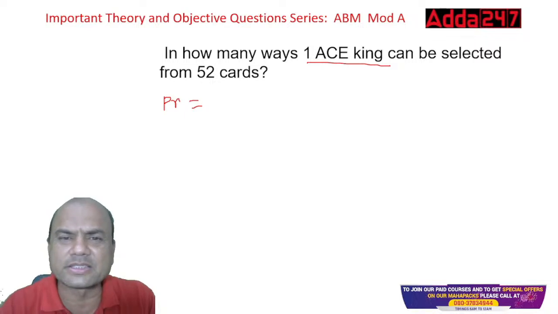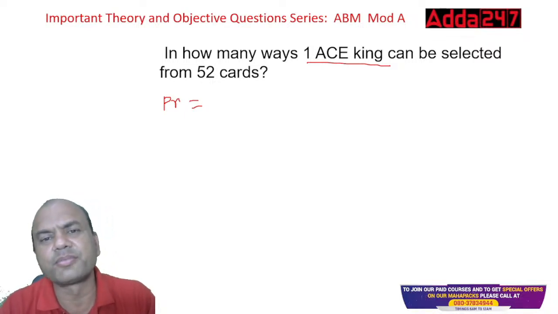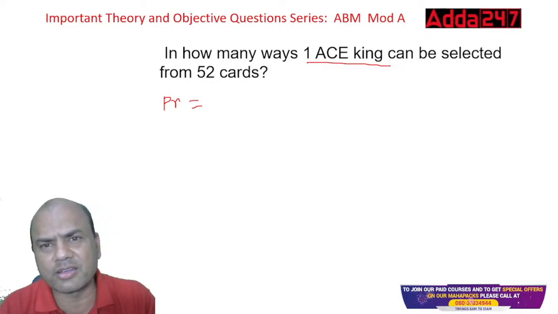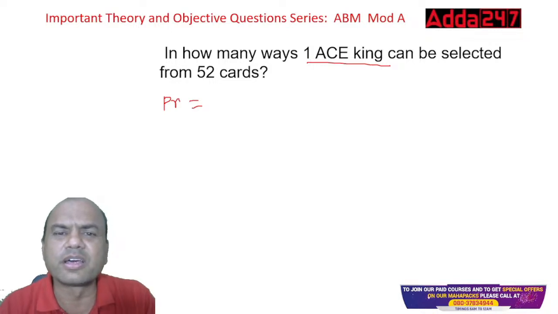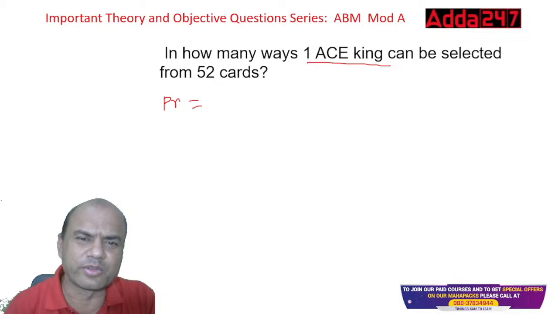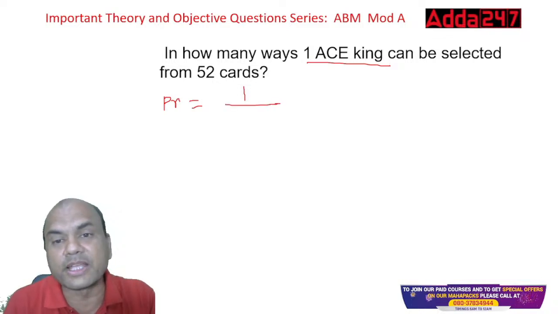Ace, heart, diamond, right? Diamond is the third one. And the last one is what? We call it kilver in our Hindi language, right? So here we call it what? Ace, these four cards, whatever, okay? Those four cards. So how many ace kings are there? There's only one ace king. Kings are 4, but ace king is only 1.